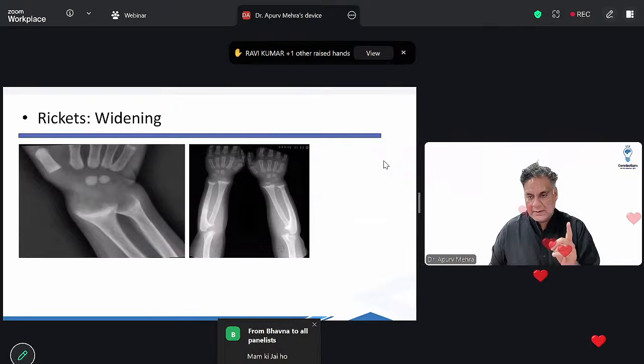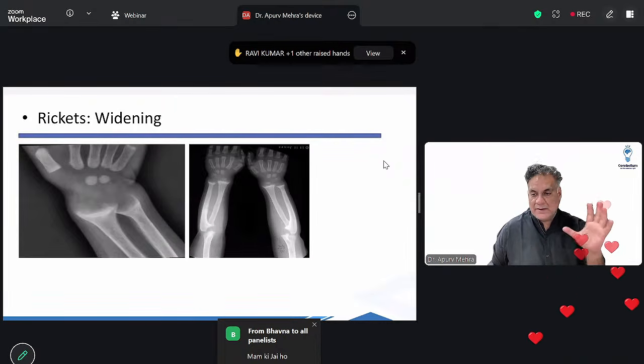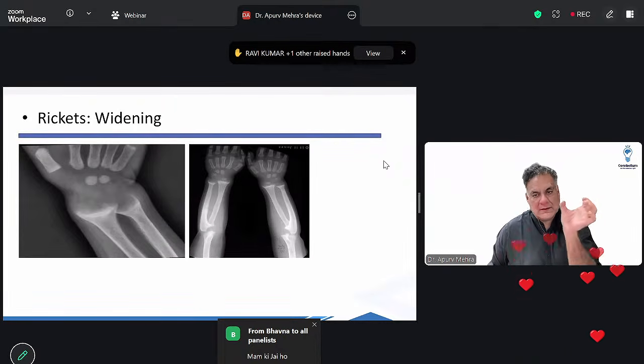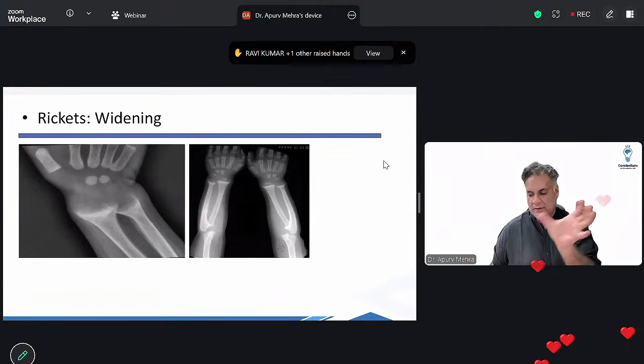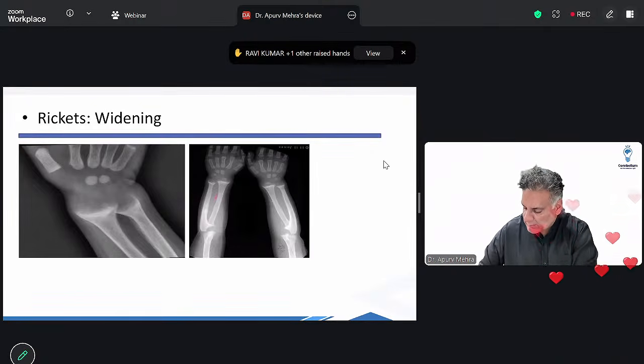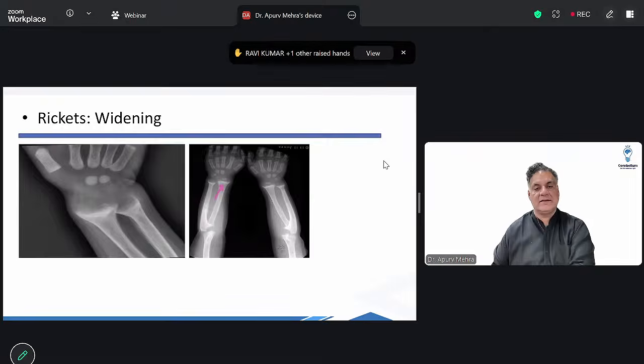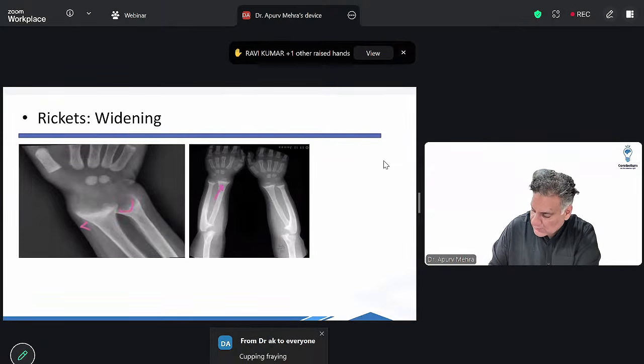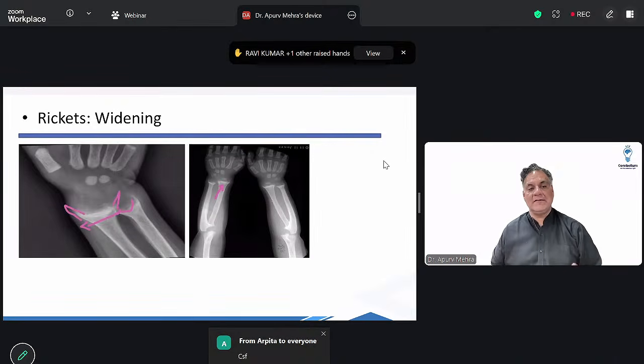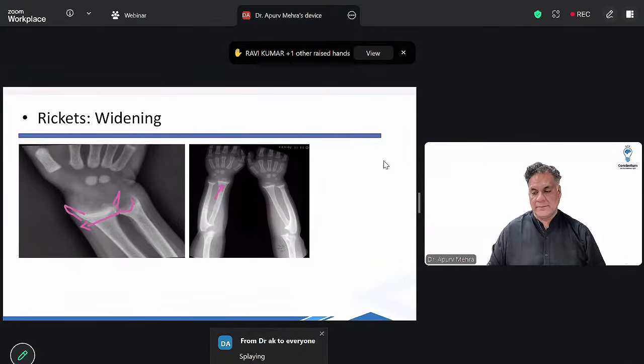Rickets can be calcium, vitamin D deficiency. There is widening around the joint. You give calcium, a white line of Frankel is seen. This is called as healing rickets. रिकेट्स में कपिंग होती है, एक शेप है, चौड़ा होता है, एक splaying और एक flaring है. Distal parts go out. So cupping, splaying, and flaring occur in rickets.